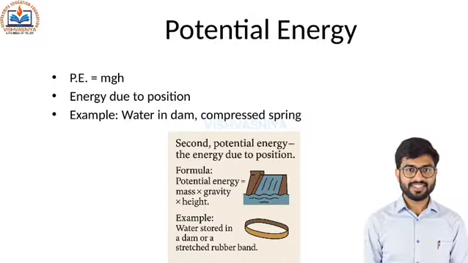Second, potential energy, the energy due to position. Formula: potential energy is equal to mass into gravity into height. Example, water stored in a dam or a stretched rubber band.